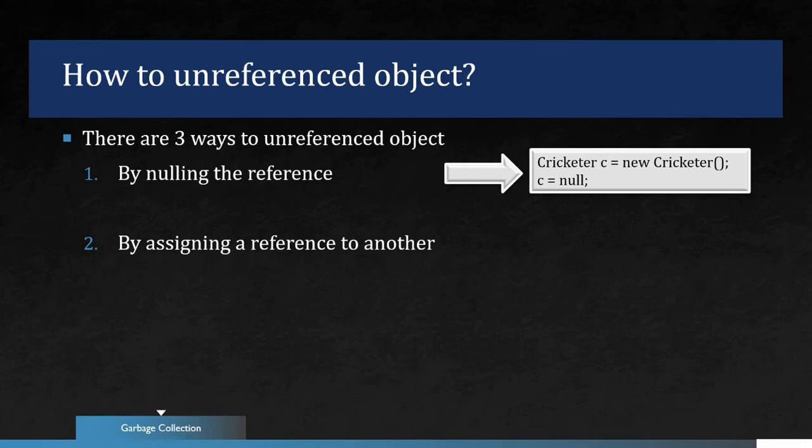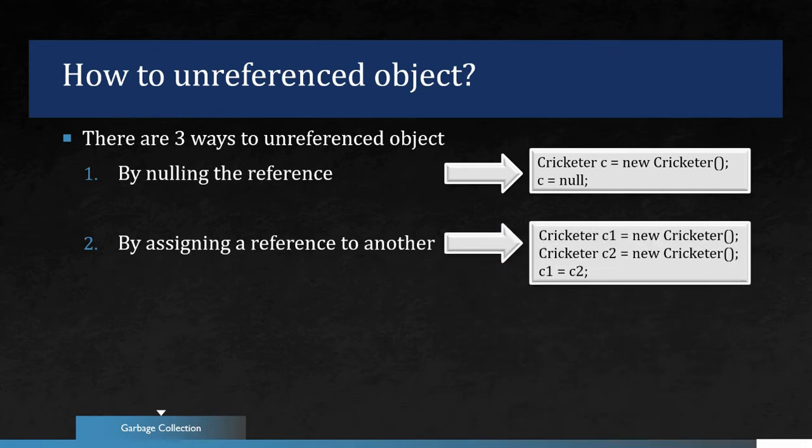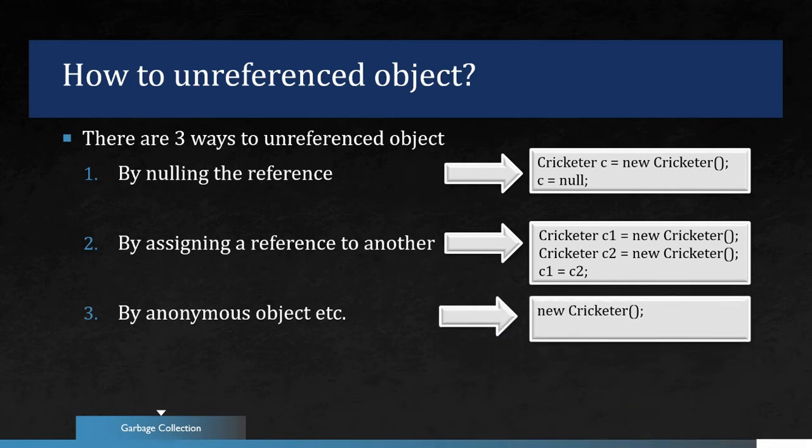Another way to achieve an unreferenced object is by assigning a reference to another. For example, you create one instance, Cricketer c1 = new Cricketer(), and you create a new instance, c2 = new Cricketer(). Now you are assigning c2 to c1, then c1 will be eligible for garbage collection. Another way to unreference an object is by anonymous object. You can call the constructor directly, that is new Cricketer().